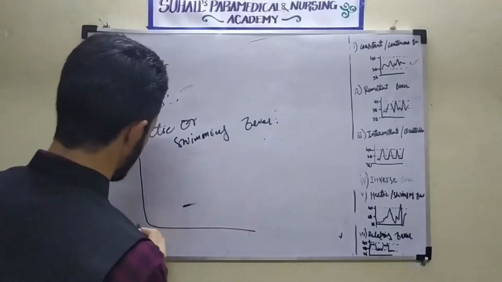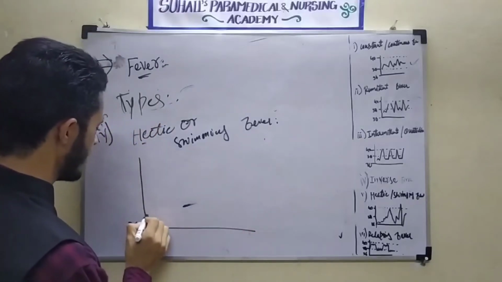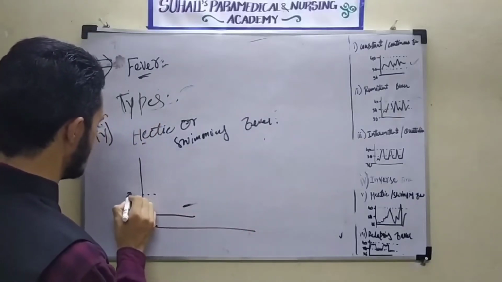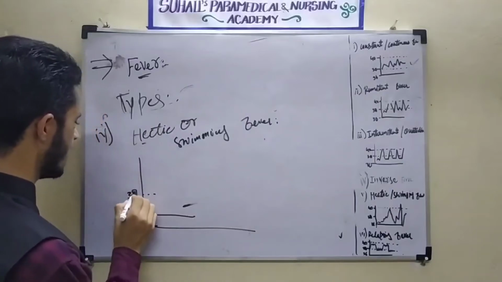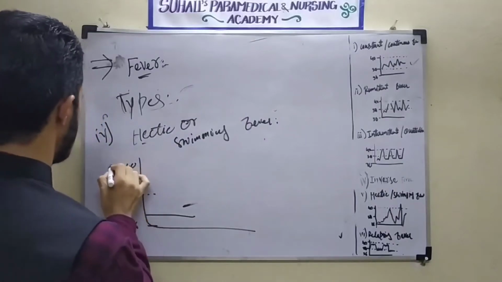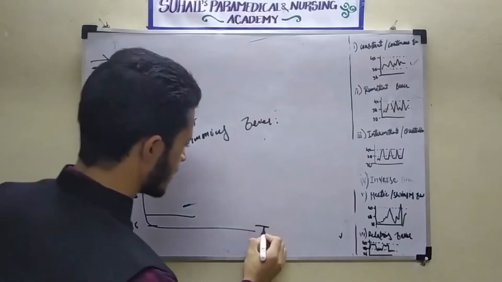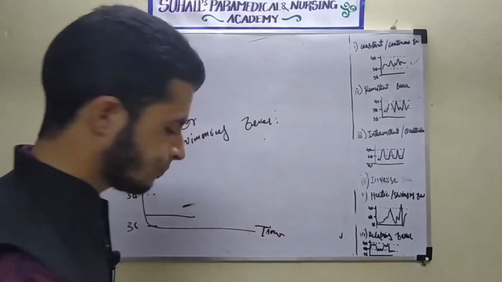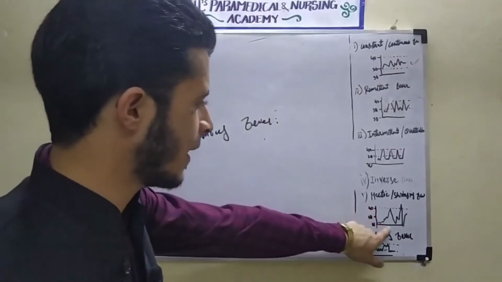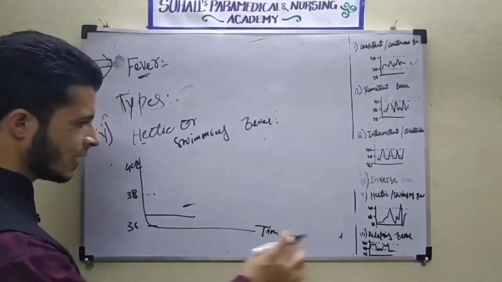Suppose this is a graph. This is 36 degrees Celsius. This is our normal 37. This is 38, this is 40 degrees Celsius. Okay, here is the time. What will happen in case of hectic fever? This is 38, this is 36.